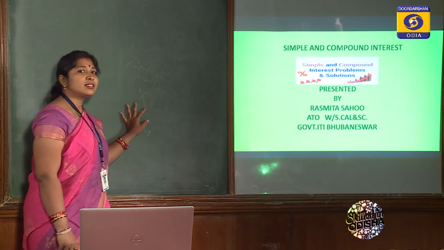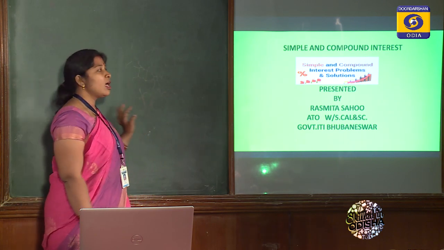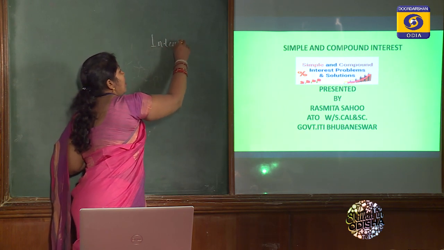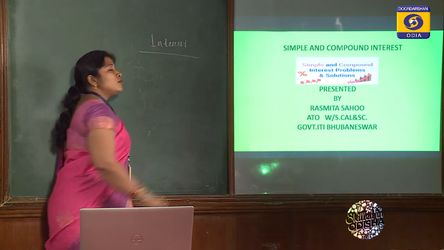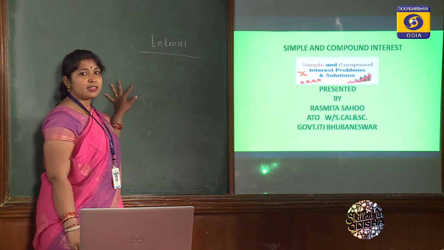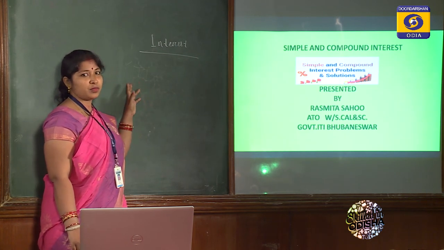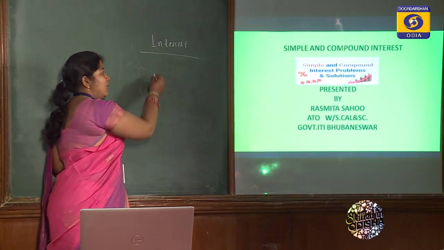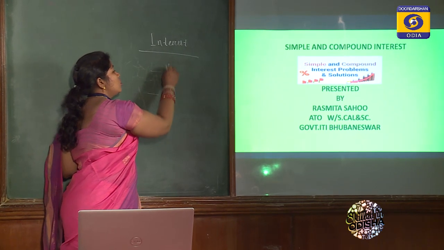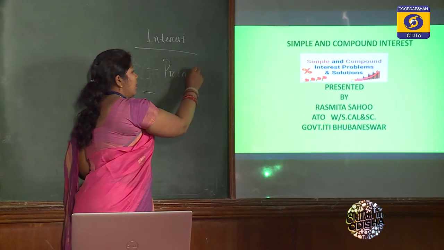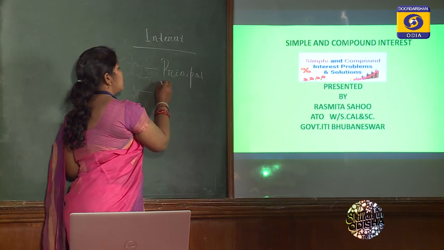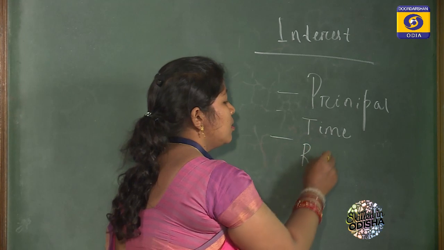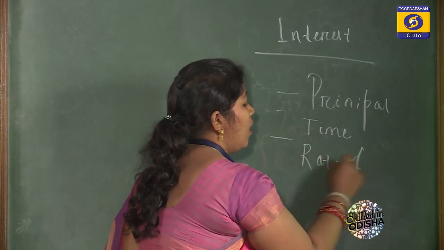So before going to this topic, simple interest and compound interest, we must have the knowledge about what you mean by interest. I think all of you must know what this interest is. Interest is generally related to business purpose or banking purpose, which is basically related to these three terms. One is principal, second one is time, and the third one is rate of interest.